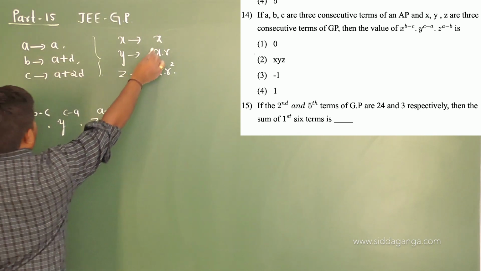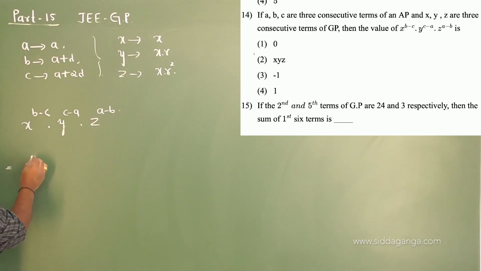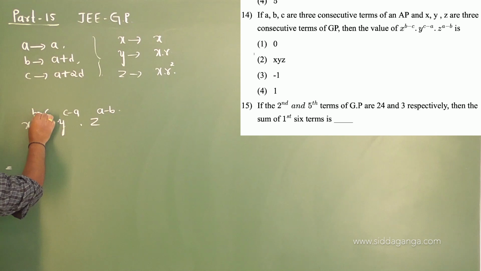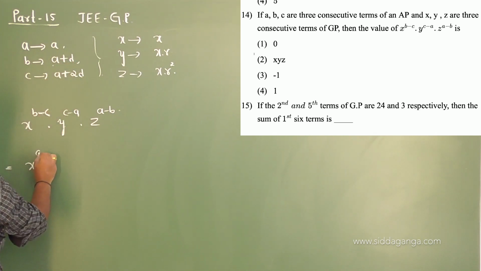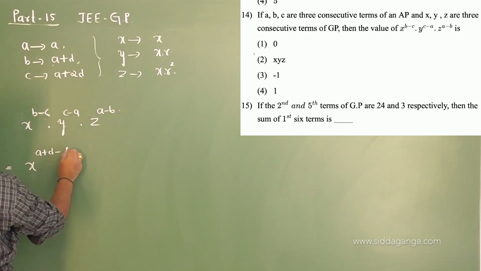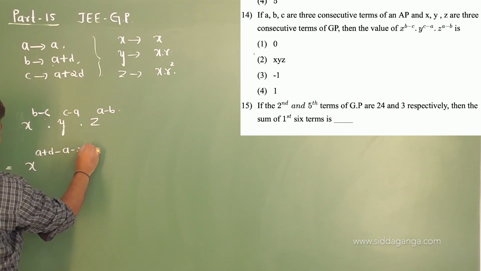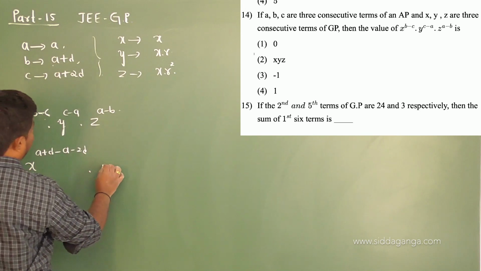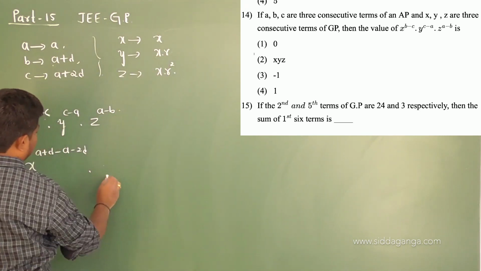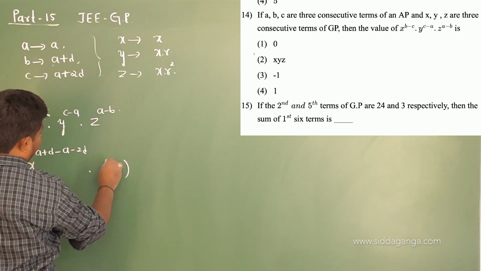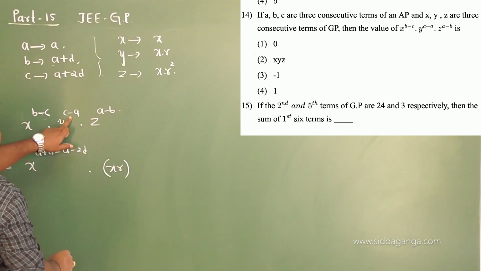Here we have X power of B minus C. B is A plus D, minus C, which is minus A minus 2D, that is minus of A plus 2D, into Y, what is Y? X into R, so X into R power of C minus A. What is C?